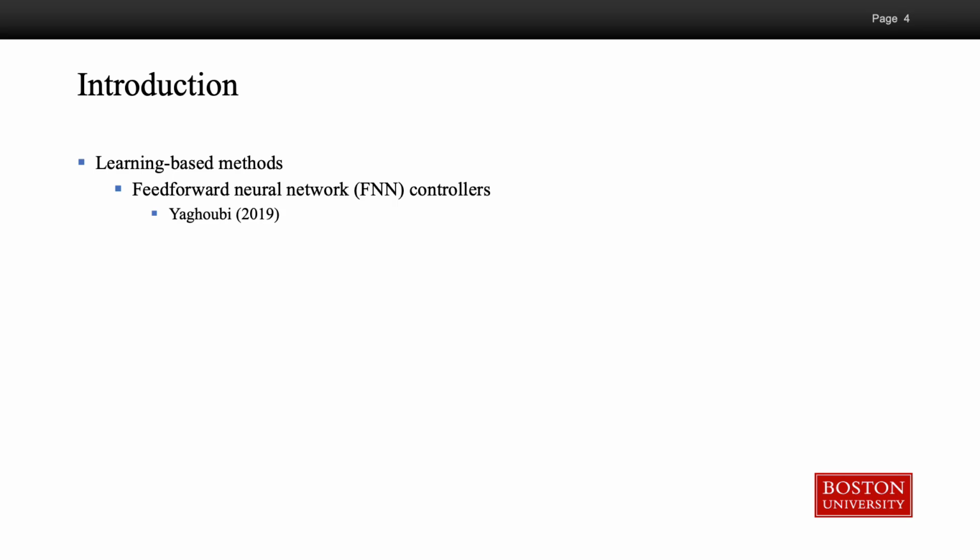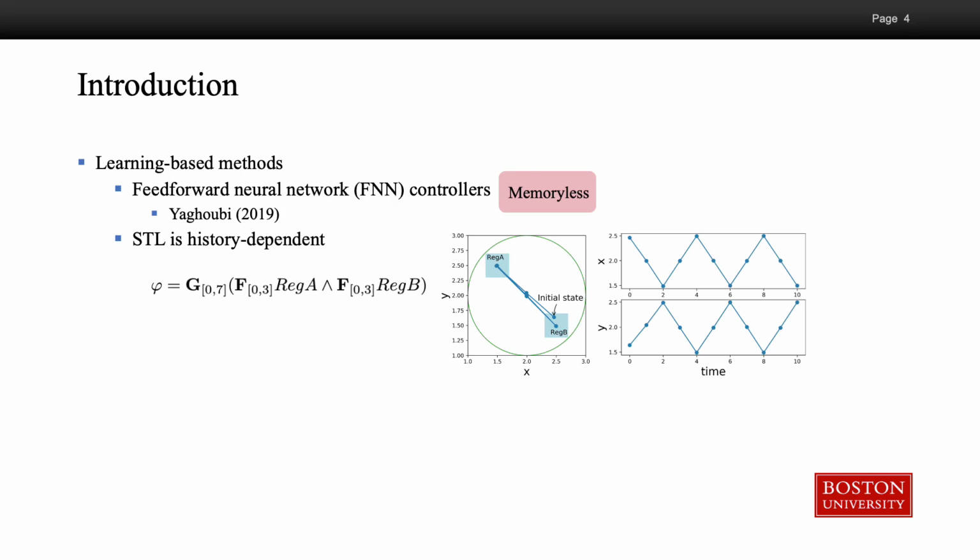Feed-forward neural network controllers for satisfying STL specifications have been proposed. However, FNN controllers are memoryless, but STL is history-dependent. Let's look at this example again. Suppose that the robot is at the center of these two regions. Given only the current state, the robot cannot decide which region it should go to. It needs to know which region it has just visited so it can go to the other one. So a memoryless controller cannot satisfy such specifications.